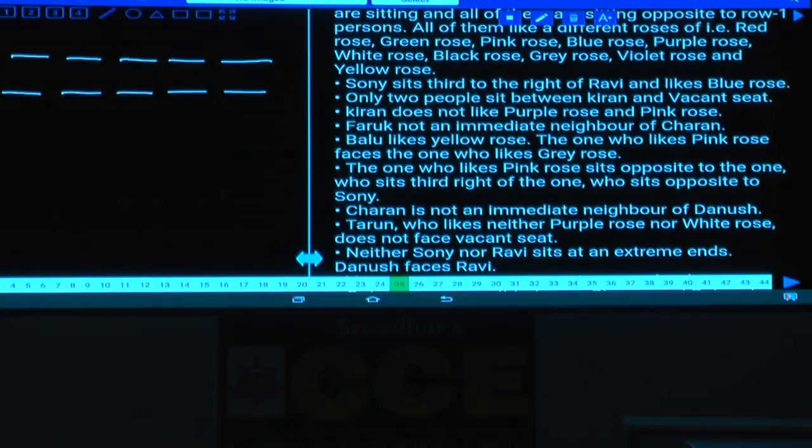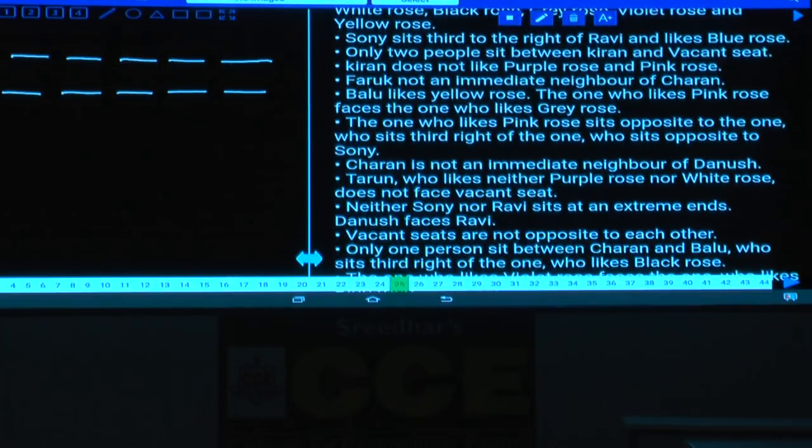Sony sits to the right of Ravi. Now Sony and Ravi must be in the row which is facing north.